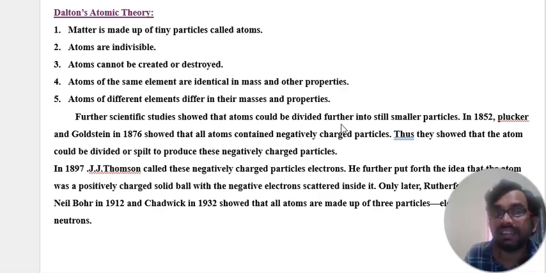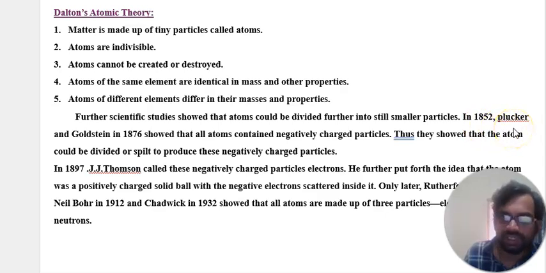But John Dalton said that the atom cannot be destroyed and is one of the smallest tiny particles that cannot be divided. Many scientists worked on Dalton's atomic theory and found a few points. You will see here.